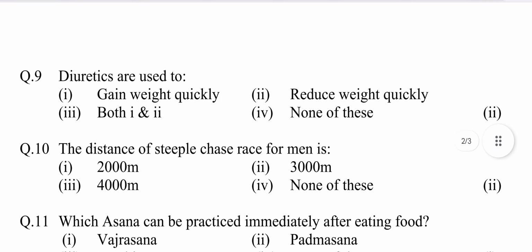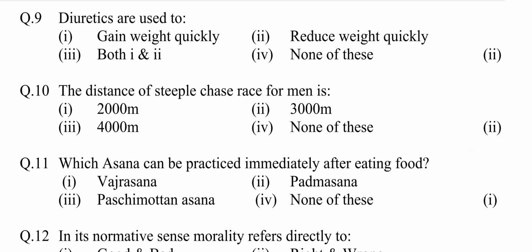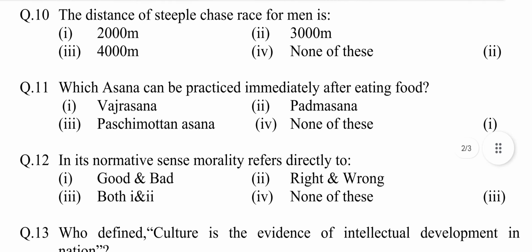Question number 9. Diuretics are used to: option first gain weight quickly, second reduce weight quickly, third both first and second, fourth none of these. Answer is option second, reduce weight quickly. Question number 10. The distance of steeplechase race for men is: option first 2000 meter, second 3000 meter, third 4000 meter, fourth none of these. Answer is option second, 3000 meter.